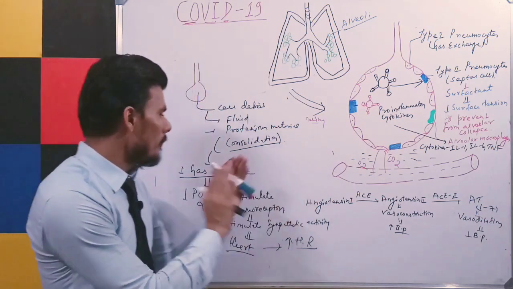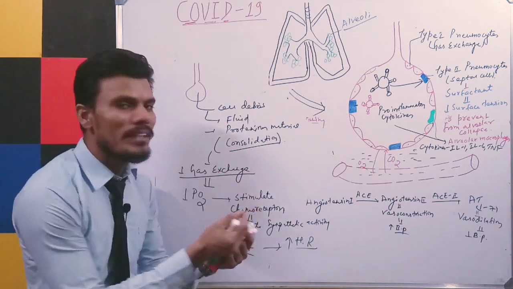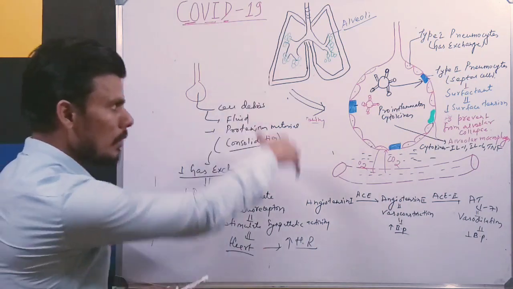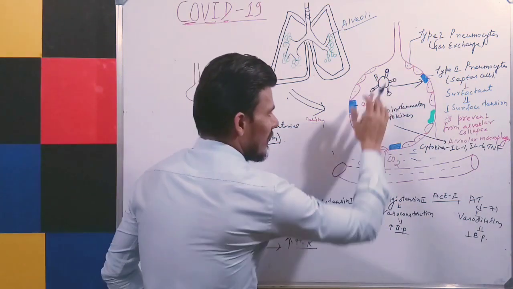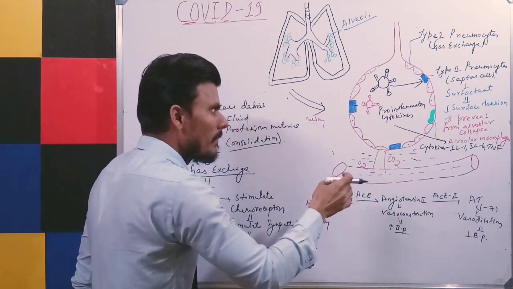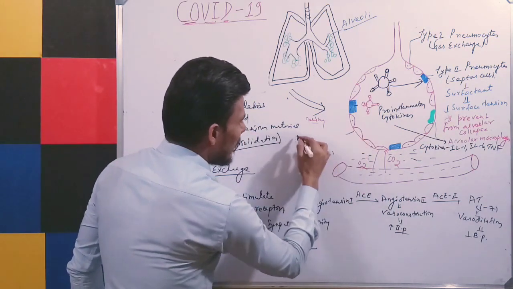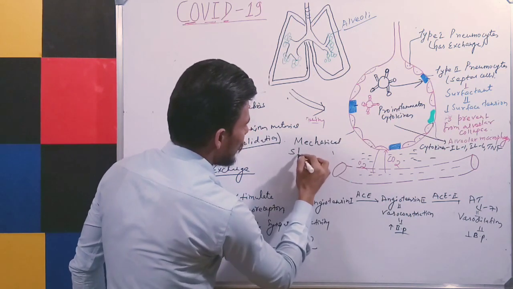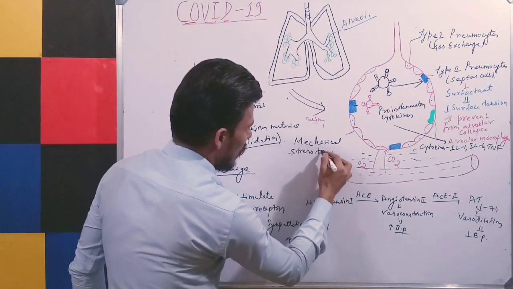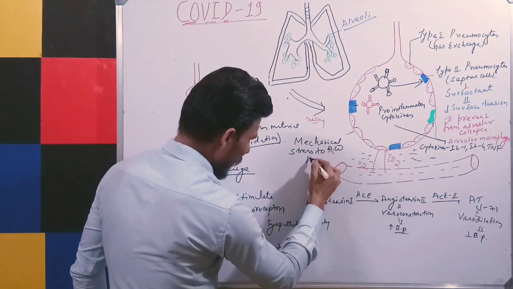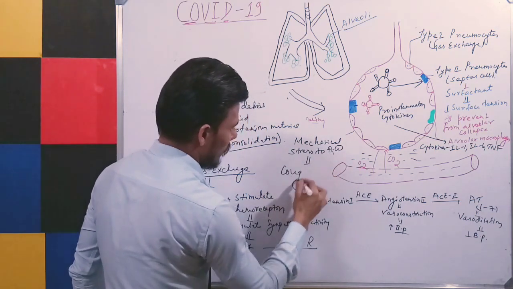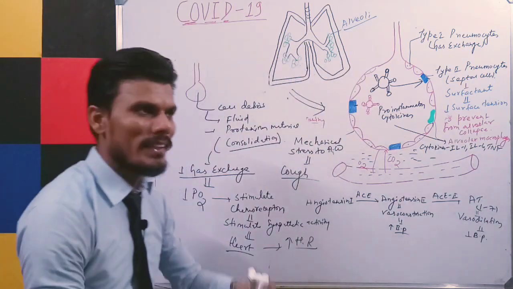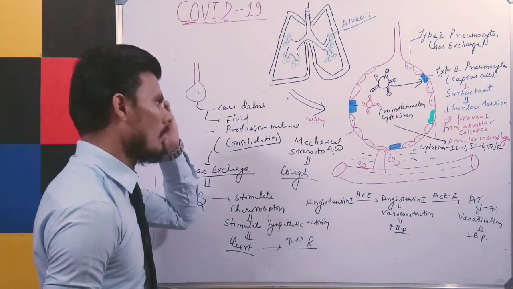And due to this cell debris and fluid accumulation, there will be a mechanical stress to the alveolar wall also. Due to the release of cytokines and the cell debris, there will be a mechanical stress to the alveolar wall, and this can lead to cough. You know that if there is any irritation to the alveoli, or any part, it will lead to cough, right?